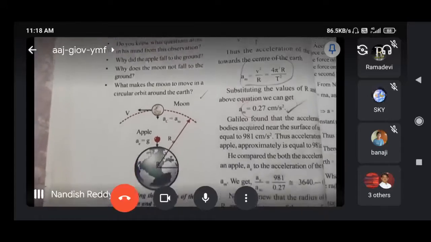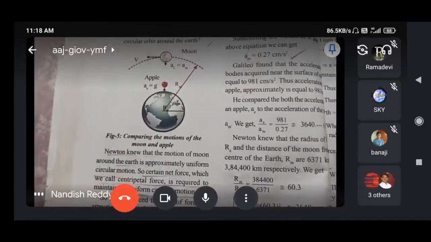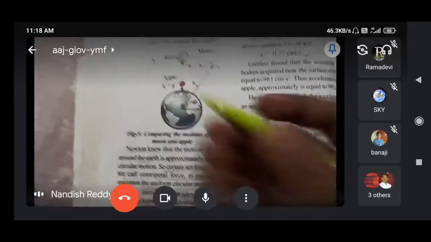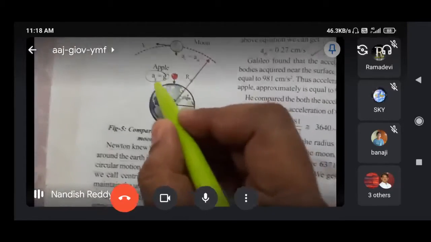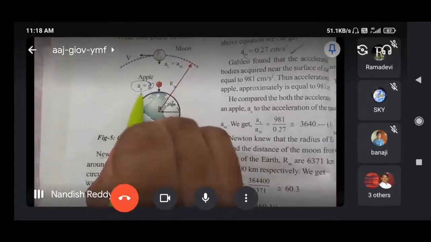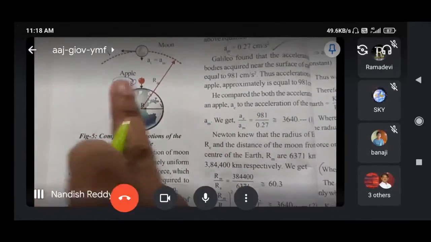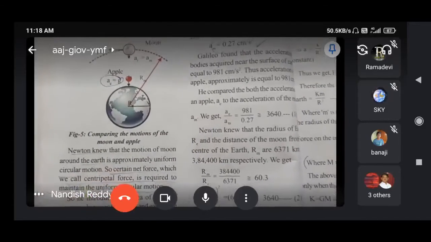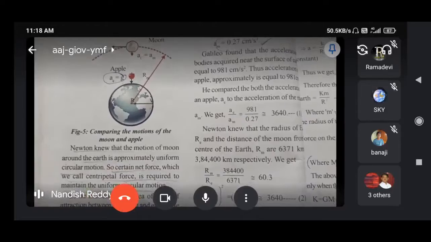Now what is the law of gravitation? What are the rules it is following? That we'll see. And here see, a is equal to g. Acceleration due to gravitation is equal to the acceleration value. Why are we taking it? That we are going to understand now. Why are we taking it in this manner? Why are we taking a is equal to g? Why does the earth's acceleration equal the gravitational acceleration?